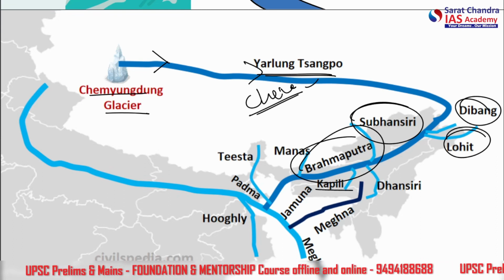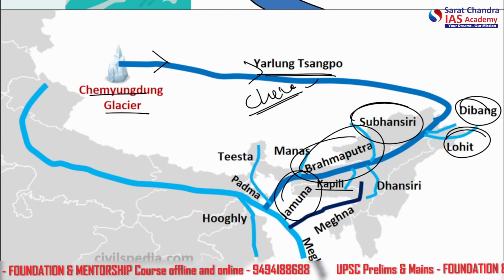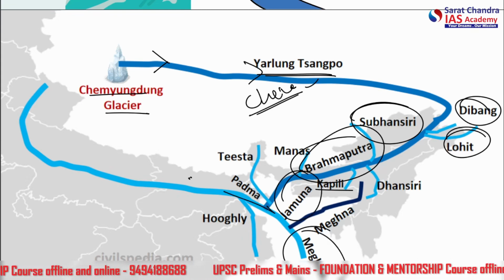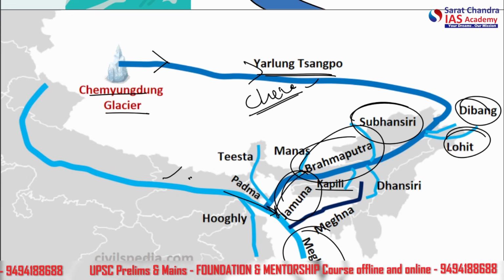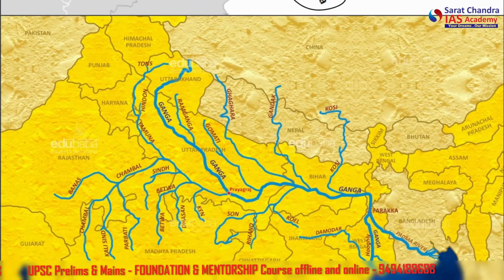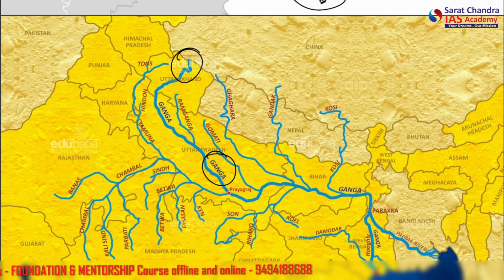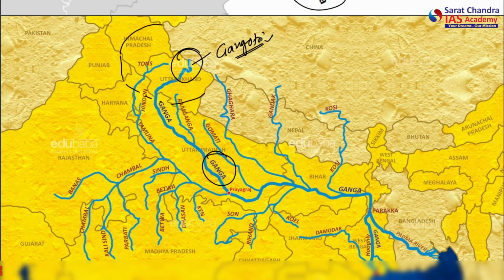Then the Kapili. Now it finally goes into the Jamuna here, and the Meghna. And this is the Ganga river which meets this. All right, so the Brahmaputra ends here. This is the Ganga. So this is about the Himalayan river system. And we move further towards the Ganga river system also. You can see it is originating in the Himalaya here near the Gangotri glacier.